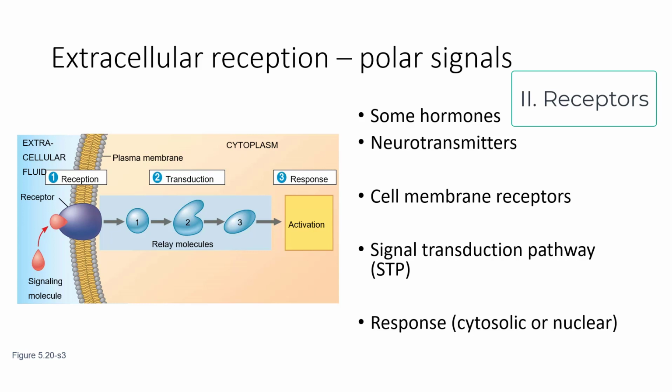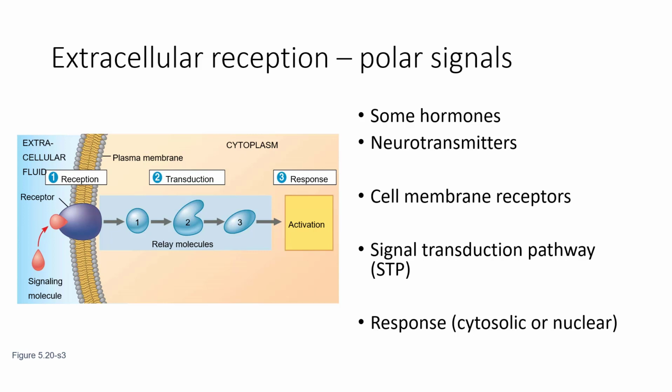So let's look at different types of receptors. In order for a cell to respond to a signal, it has to have a receptor that will receive that signal. So we're going to also look specifically here at different polar signals, because there are polar signals and non-polar signals. Polar signals will have to bind to a receptor on the cell surface because they cannot get through the cell membrane, which has a non-polar interior. Some hormones are going to be polar, and neurotransmitters are almost always polar. So these have these cell membrane receptors and then use something called a signal transduction pathway.